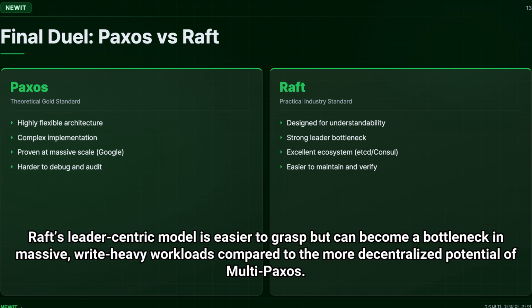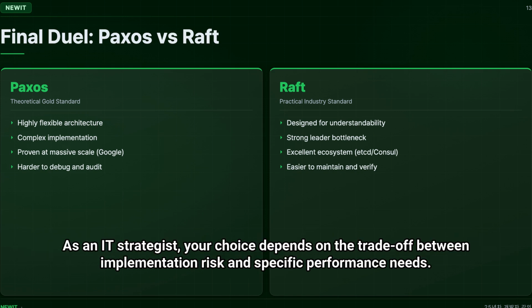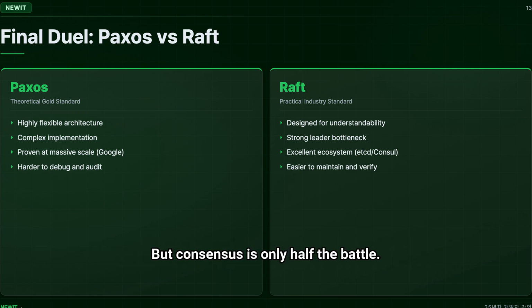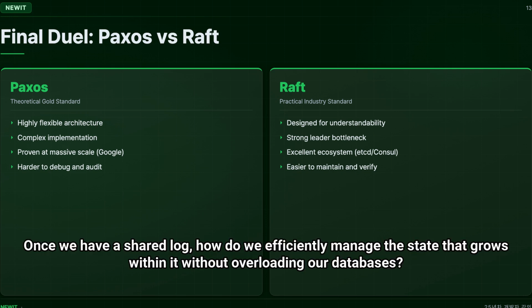Raft's leader-centric model is easier to grasp, but can become a bottleneck in massive, write-heavy workloads compared to the more decentralized potential of multi-Paxos. As an IT strategist, your choice depends on the trade-off between implementation risk and specific performance needs. But consensus is only half the battle. Once we have a shared log, how do we efficiently manage the state that grows within it without overloading our databases?